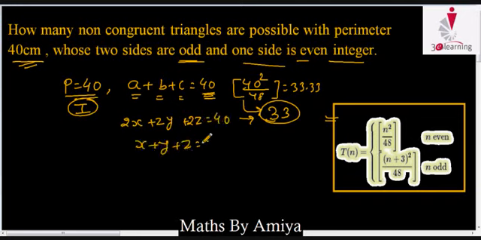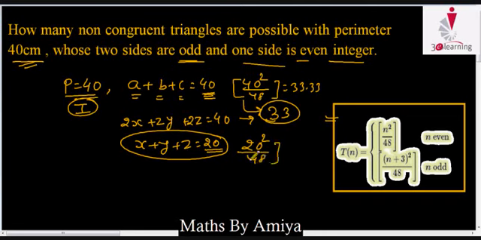So we again make a new condition: perimeter is 20 with all sides even, that is 2x, 2y, 2z. Again 20 is even, so we apply n square by 48. So this becomes 20 square by 48, which is 8.33. So the total number of triangles possible is 8, the nearest integer. If all sides are even, we have 8 triangles.